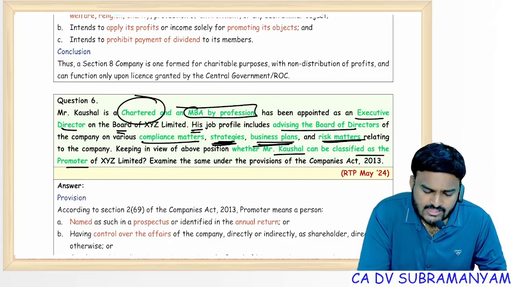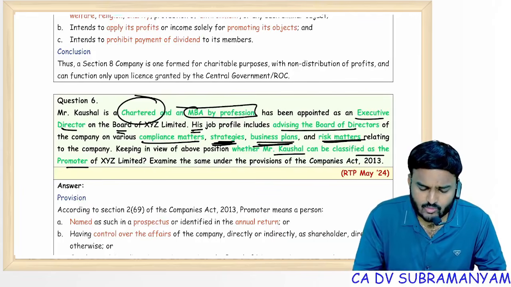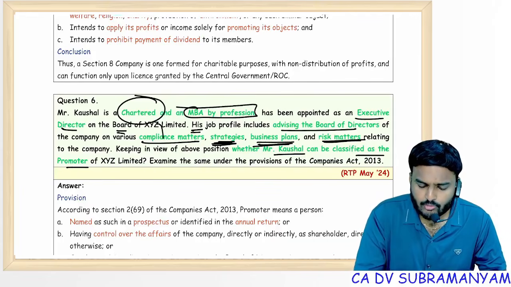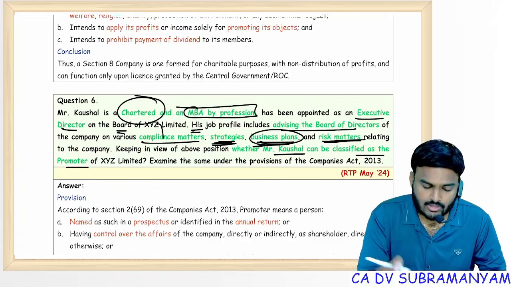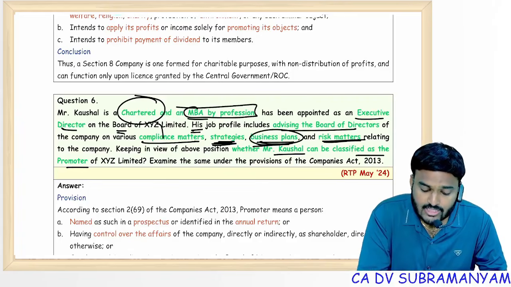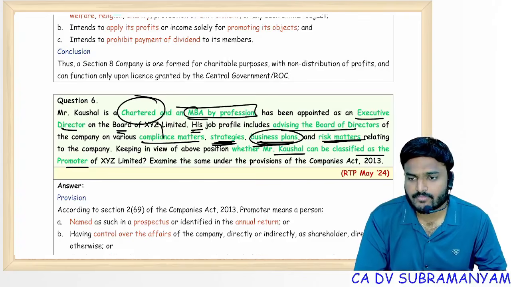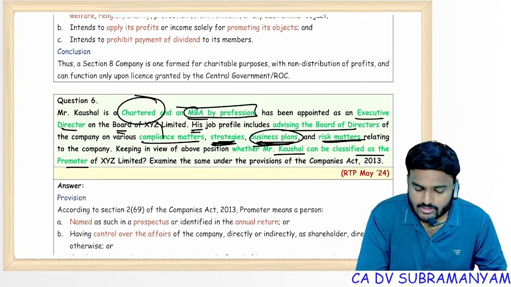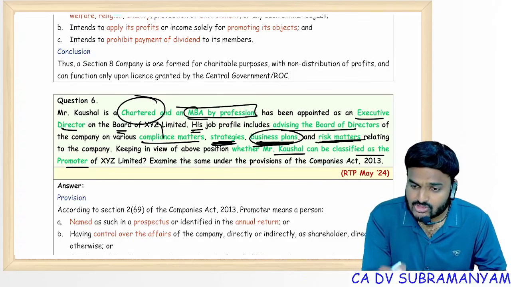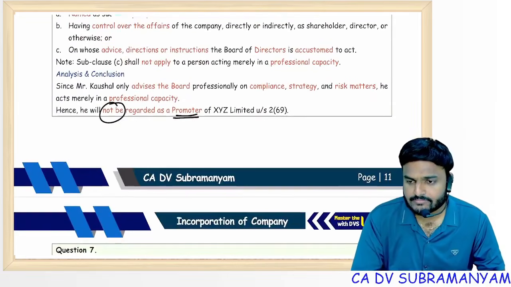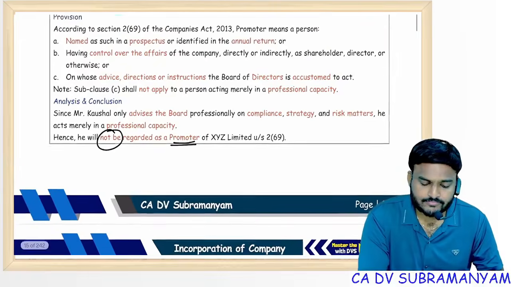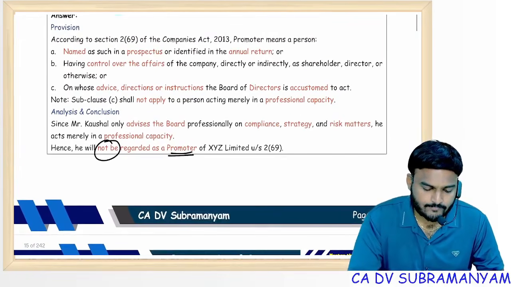If he is just a chartered accountant, compliance matters, okay, no problem. But business plans, strategies, he might be the promoter. But he is also having another qualification, MBA by profession. That's why all this comes within his professional capacity only. That's why he will not be considered as a promoter. Getting my point? Next one.